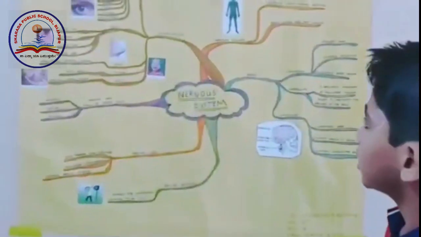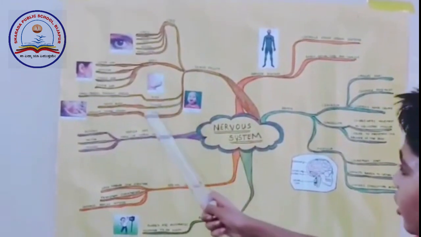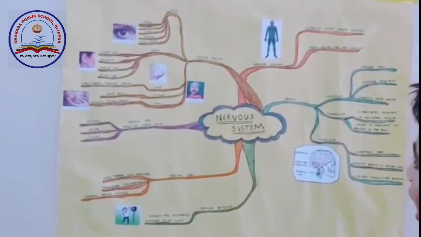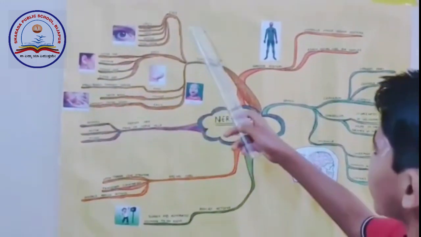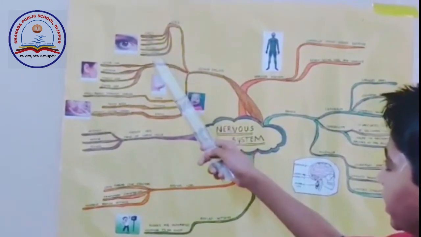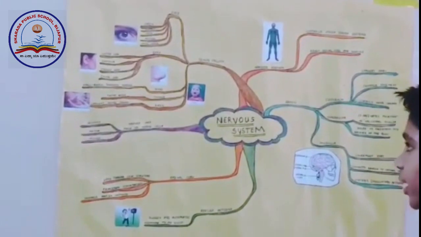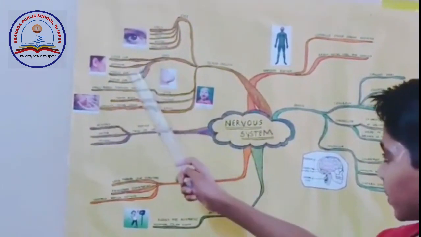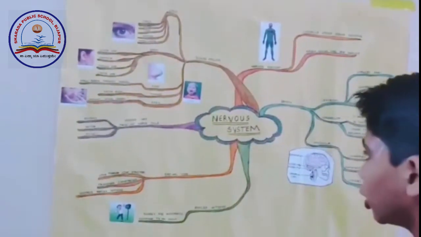The sense organs. There are five main sense organs: eyes, ears, nose, tongue, and skin. Eyes. Eyes help us to see. They have five main parts: iris, pupil, lens, retina, and optic nerve. Ears. Ears help us to hear, and they have four main parts: outer ear, eardrum, middle ear, and inner ear.